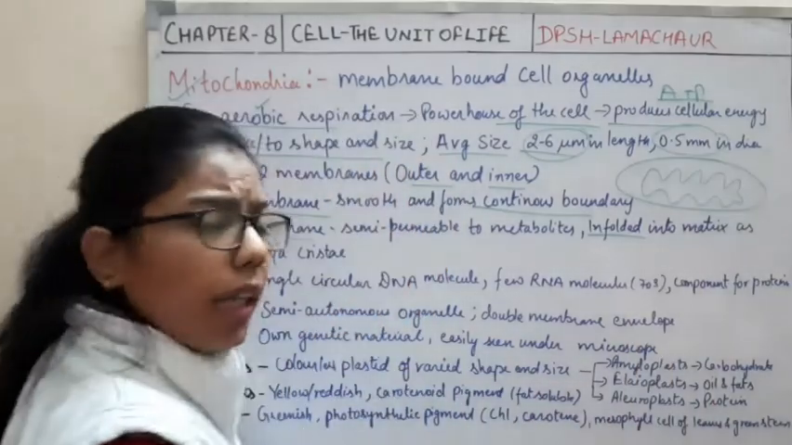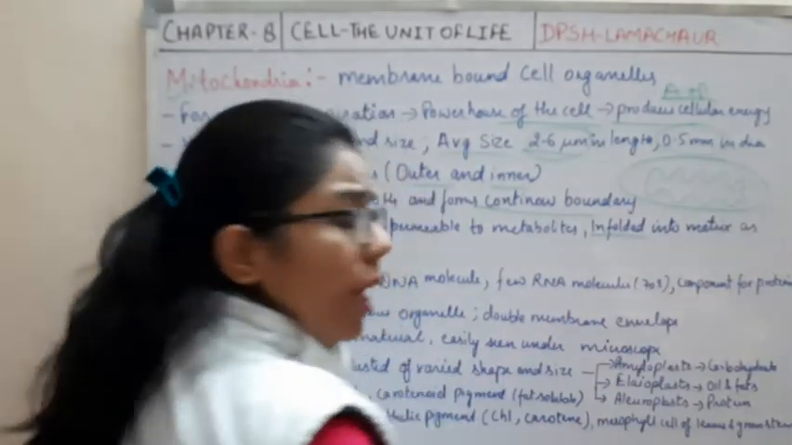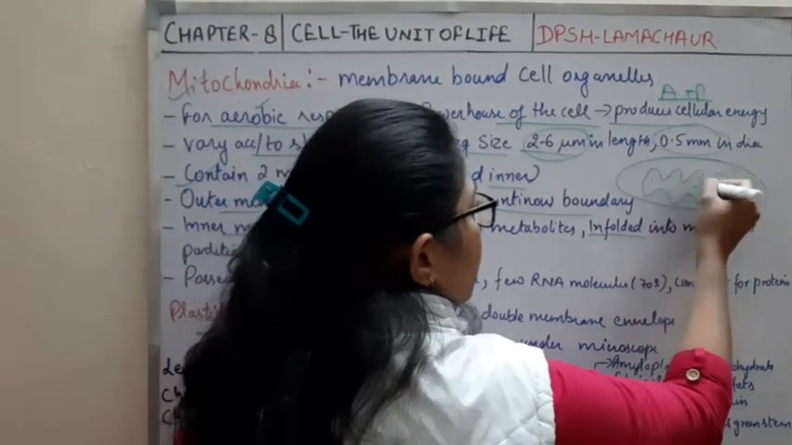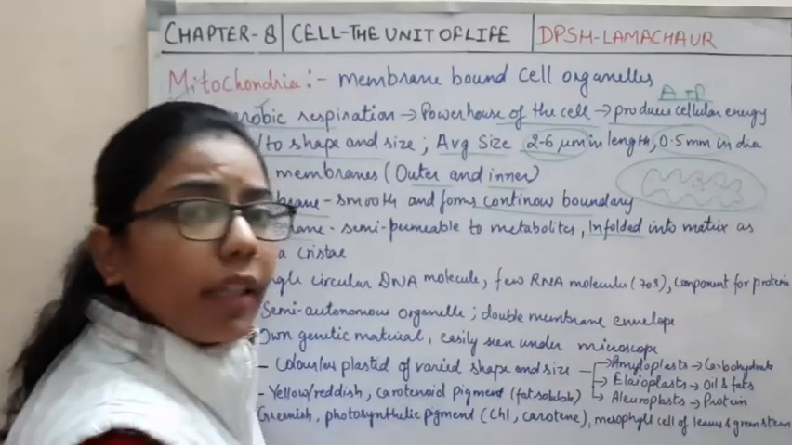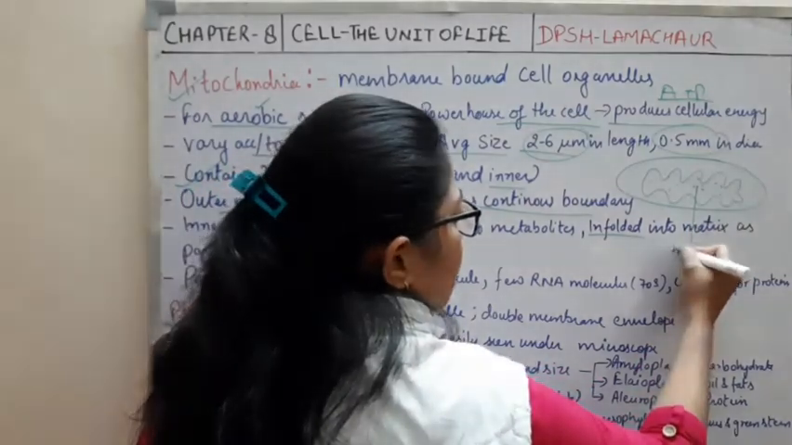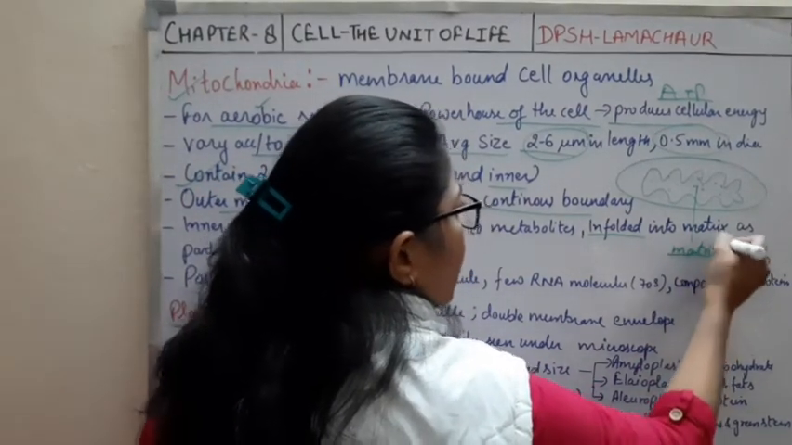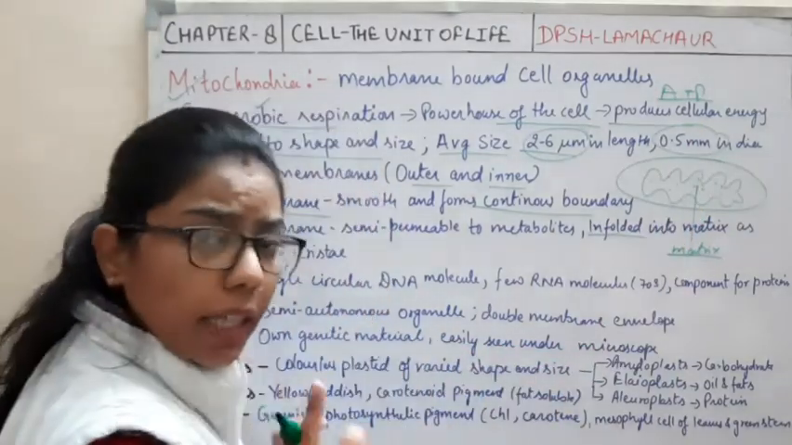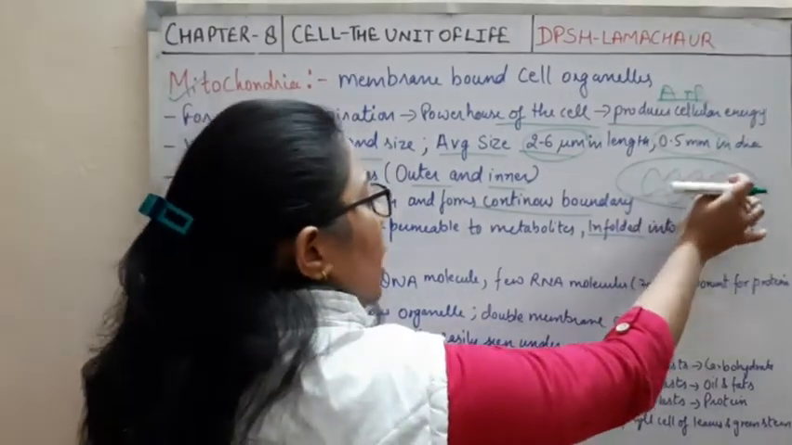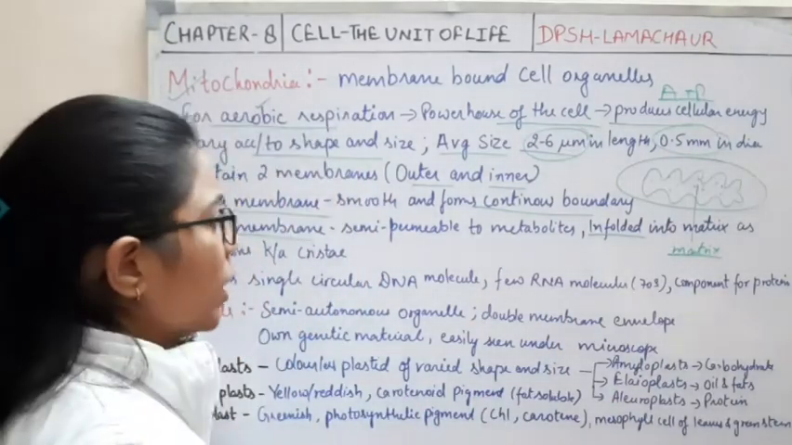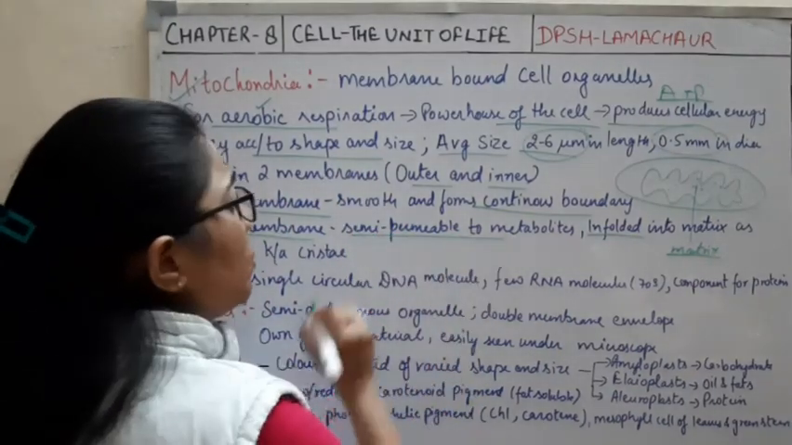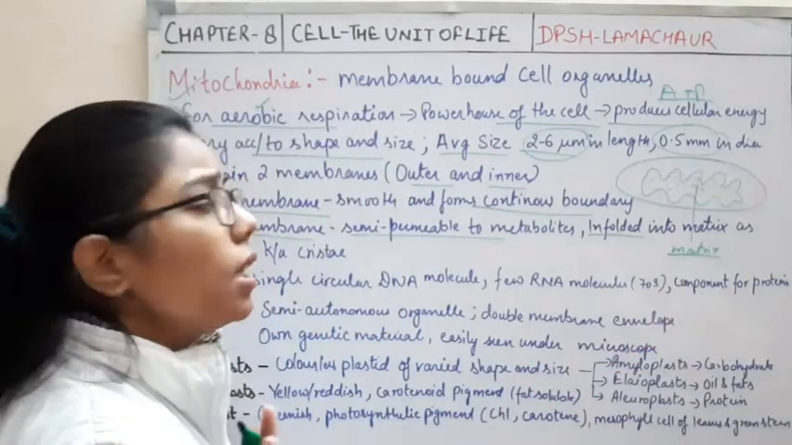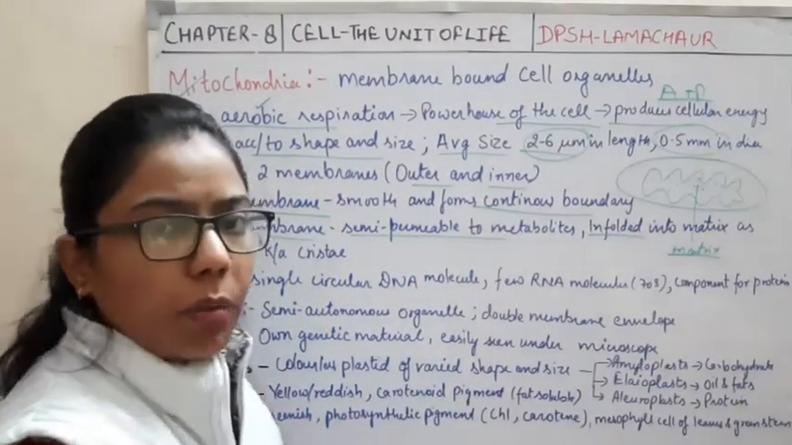Okay, it is the infolded form, and the fluid present inside this one is known as the matrix. The granules or the fluid present inside the inner membrane is known as the matrix. And this membrane which is present here is semi-permeable to the metabolites.